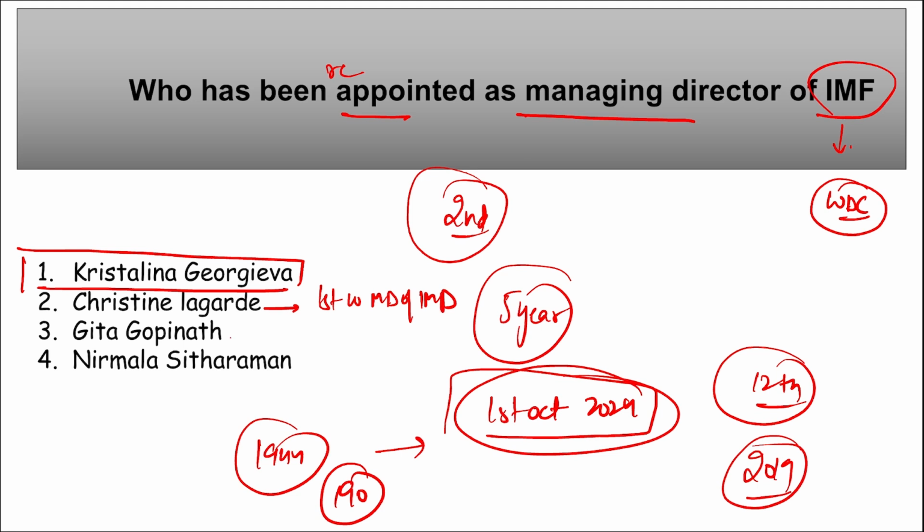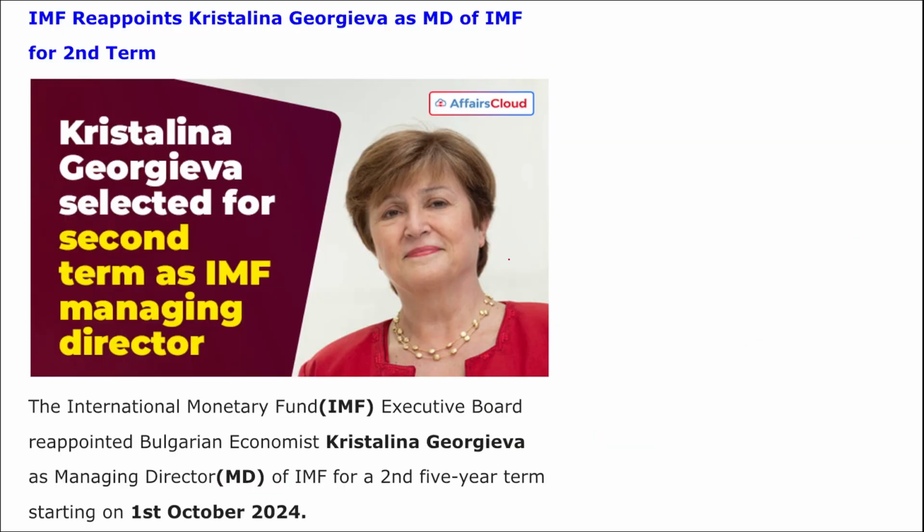Then Geeta Gopinath is the first woman Deputy Managing Director of International Monetary Fund. And she's also the Indian permanent representative to the UN. Then Nirmala Sitharaman, she is the Finance Minister of our India. Moving on, here you can see Kristalina Georgieva as MD of IMF for the second term.